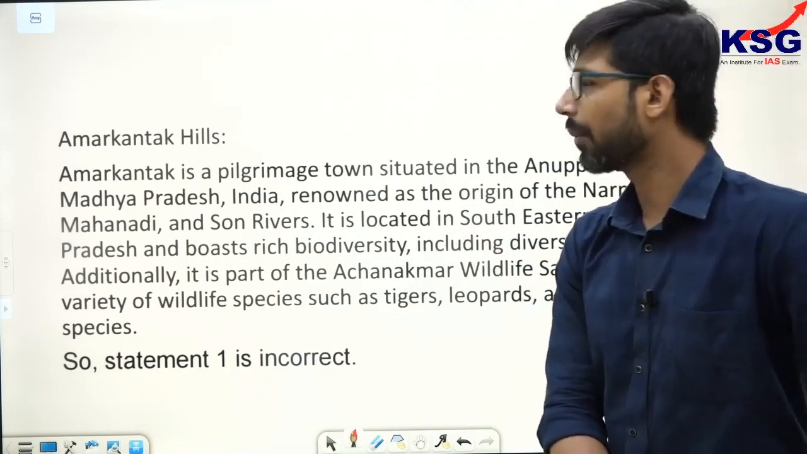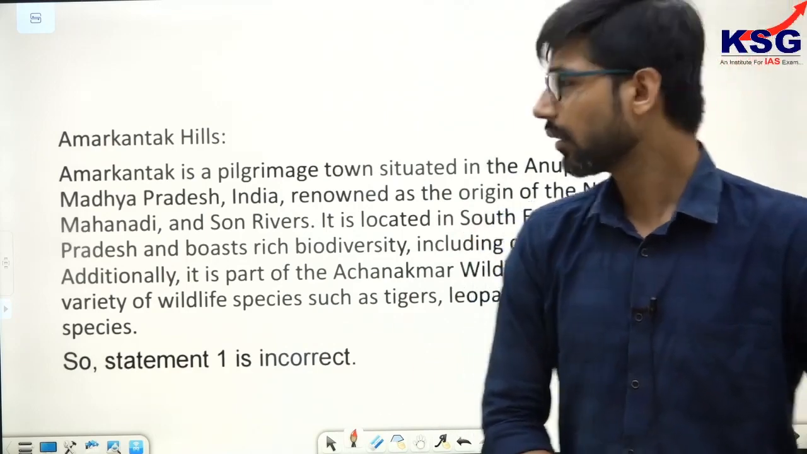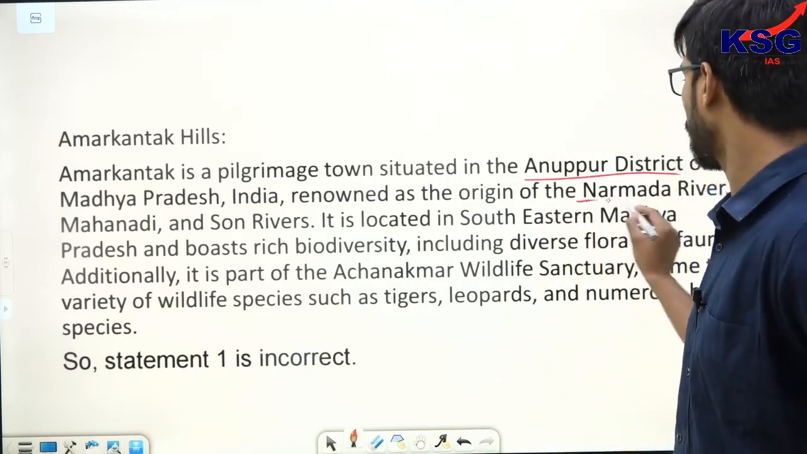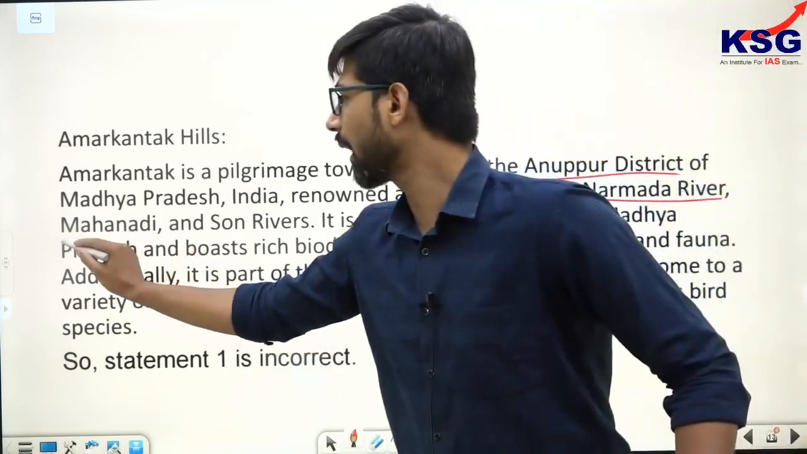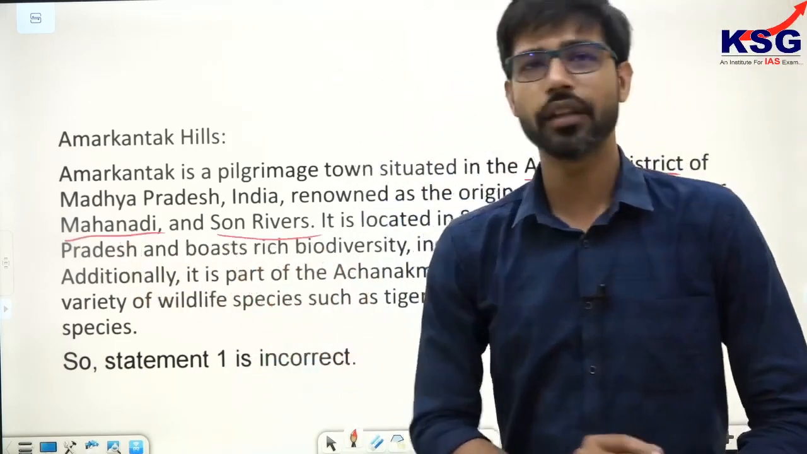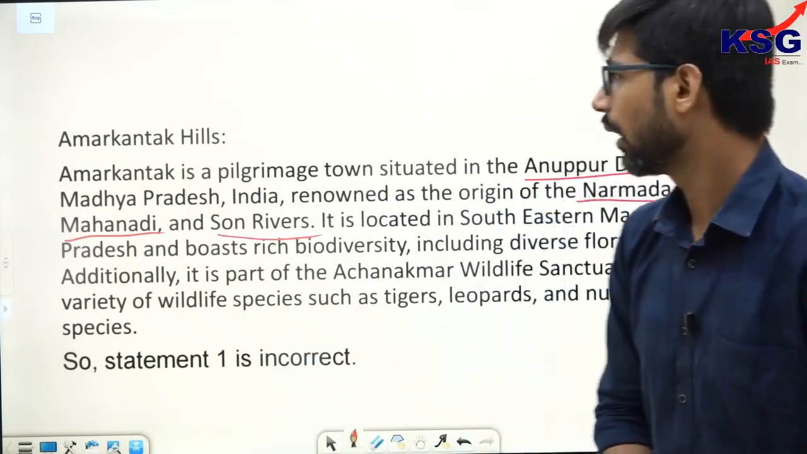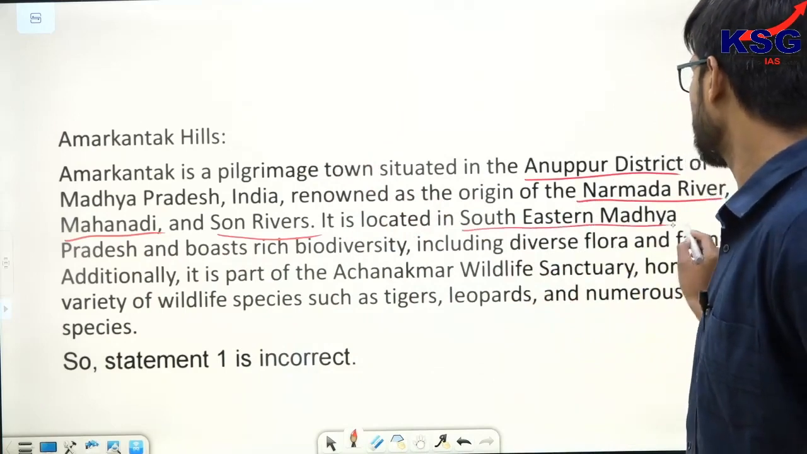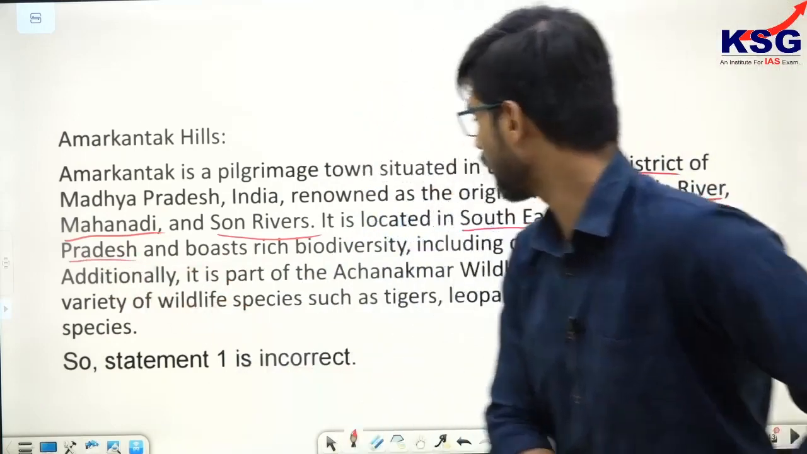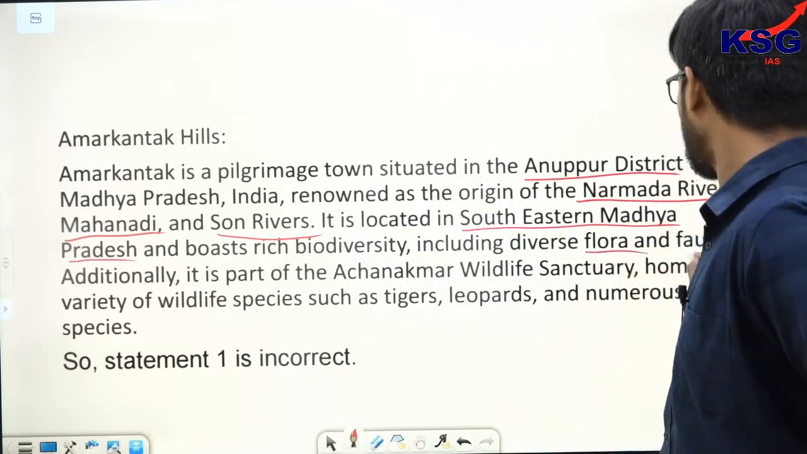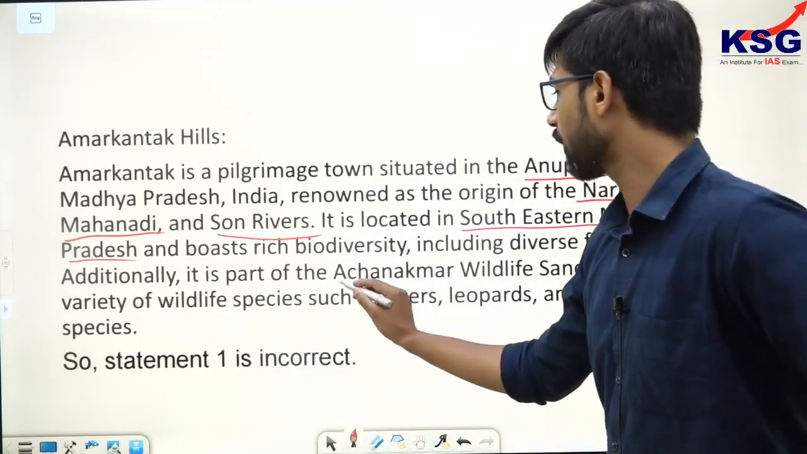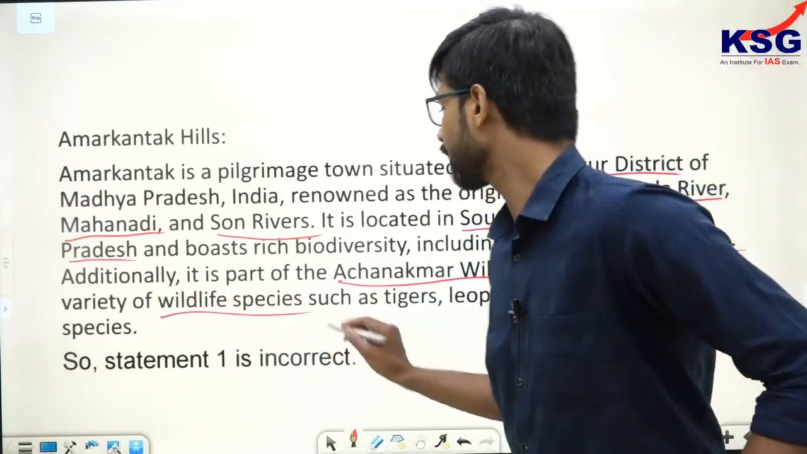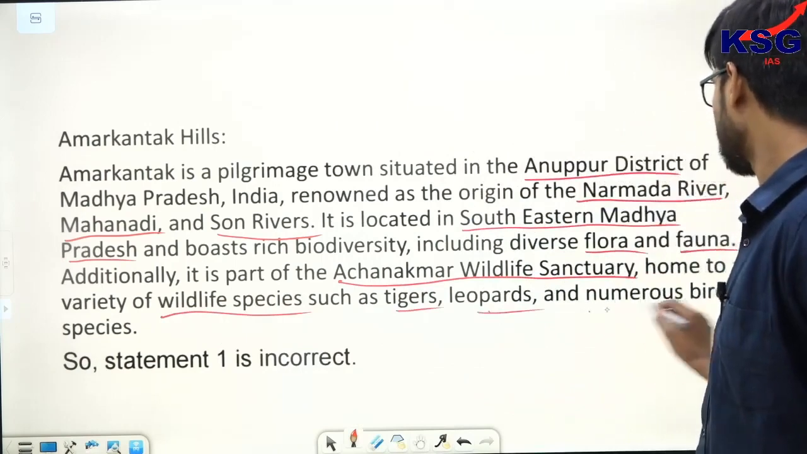First, Amarkantak Hills. Amarkantak is a very prominent pilgrimage site located in the Anuppur district of Madhya Pradesh. It is renowned as the origin of the Narmada River. Apart from that, the Mahanadi as well as the Son River also originate from the Anuppur district of Madhya Pradesh, wherein the Amarkantak Hills lie. It is located in southeastern Madhya Pradesh and boasts very rich biodiversity, including diverse flora as well as fauna. Additionally, it is also a part of the Achanakmar Wildlife Sanctuary, which is home to a variety of wildlife species such as tigers, leopards, as well as numerous bird species.